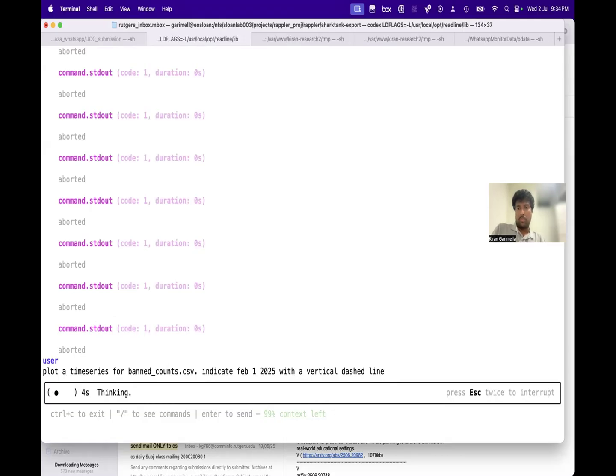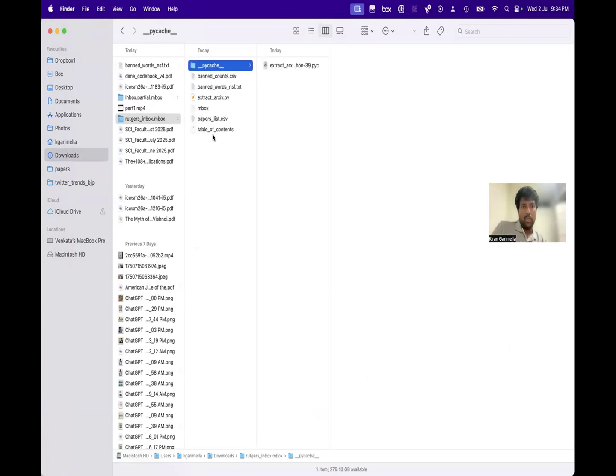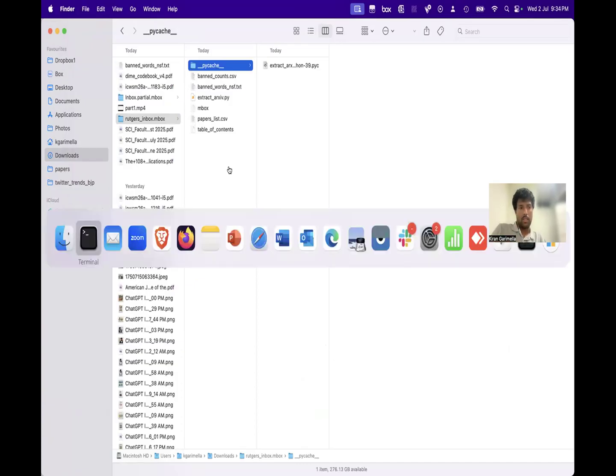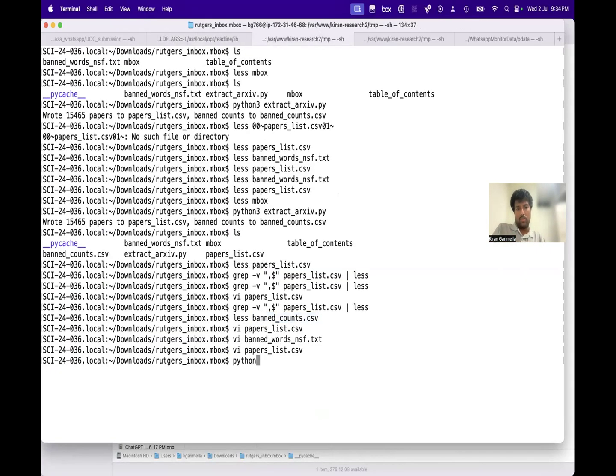This should be super simple. So let's check. I think basically the inbox is still being exported. That's what's happening. This partial inbox is 926, so it's still being exported. This is just one version of that. I'll keep getting more updated and longer time horizons. That will take some time. So I will say plot, right? If I just run this.